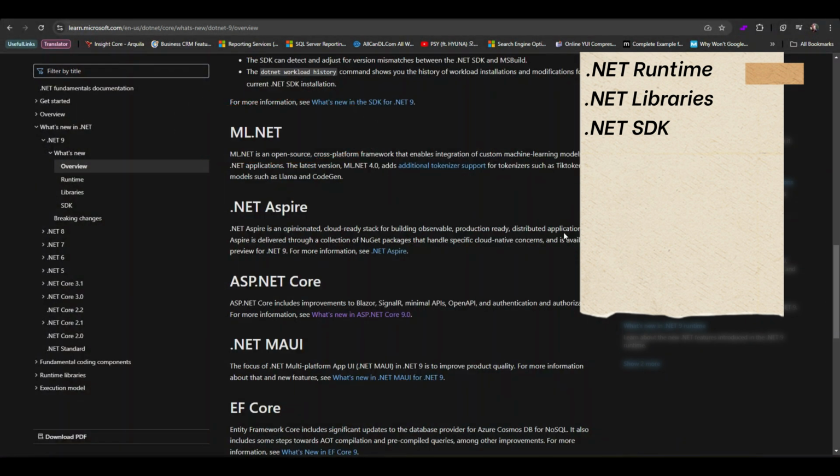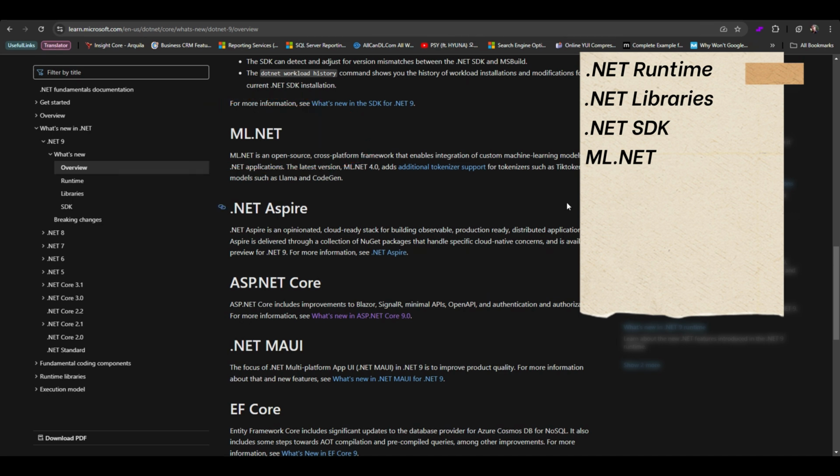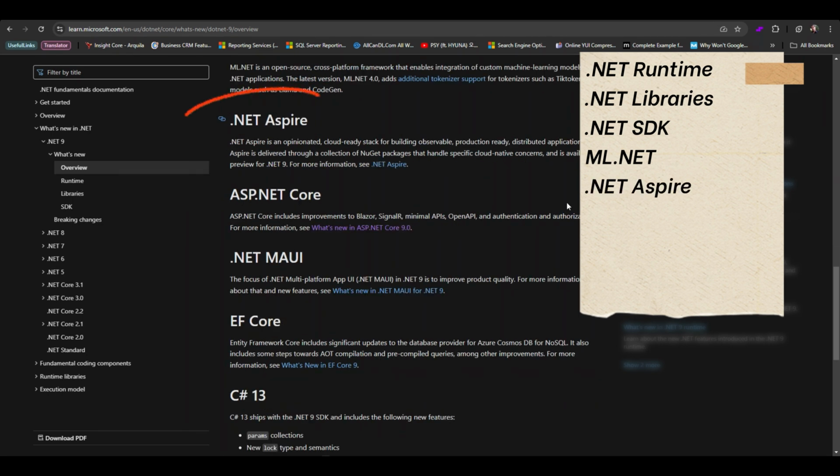helpful. ML.NET. If you are into machine learning, ML.NET continues to evolve in .NET 9. You will find new models that allow you to easily implement tasks like predictive analysis or recommendation engines in your apps. .NET Aspire is Microsoft's way of future-proofing .NET for AI, big data, and cloud-native workloads. The AI revolution is in full swing, and having a development platform like .NET that's optimized for this future is a big deal. Developers who adopt .NET 9 with Aspire will have all the tools needed to build the next generation of AI-enhanced scalable applications.